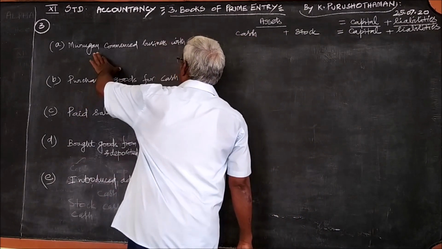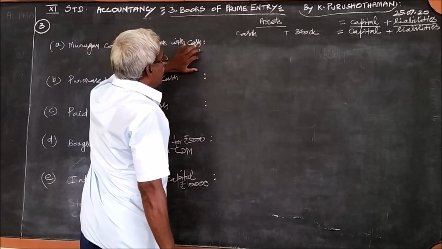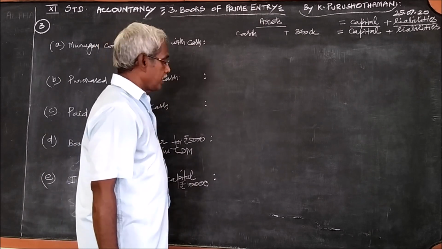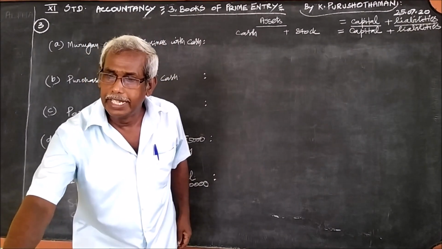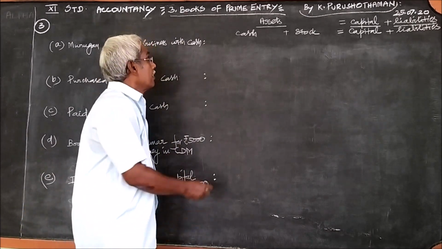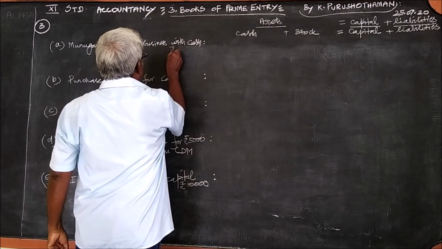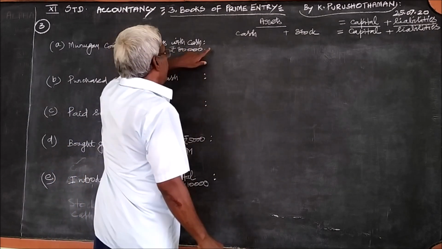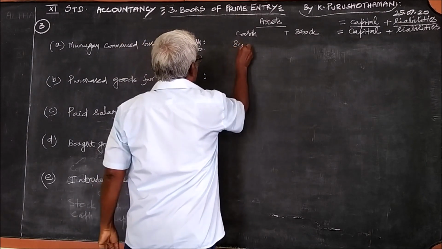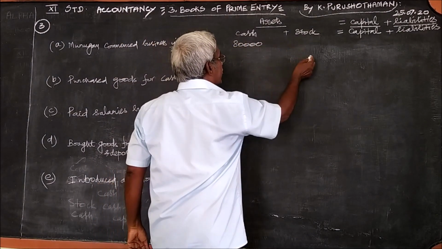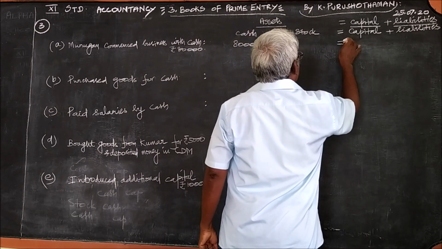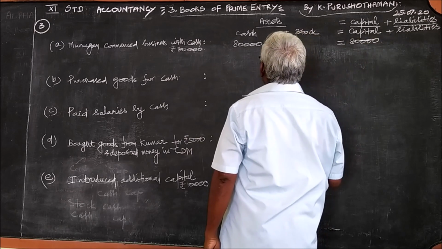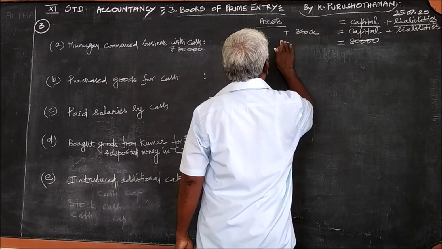So, we shall go to the first one. Murugan commenced business with cash, rupees 80,000. This 80,000 cash comes in, so you write 80,000 here. This is in another way called capital, so you write this. The other items, nothing there.